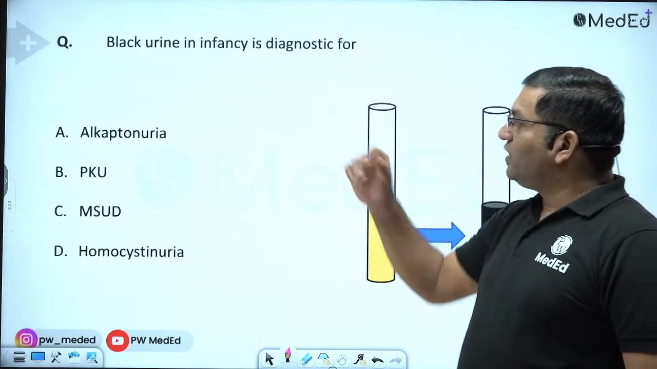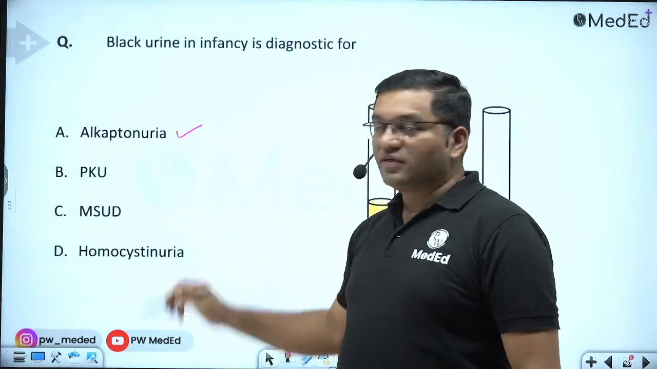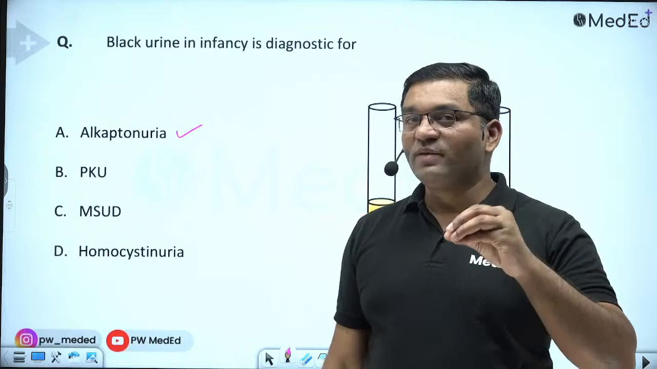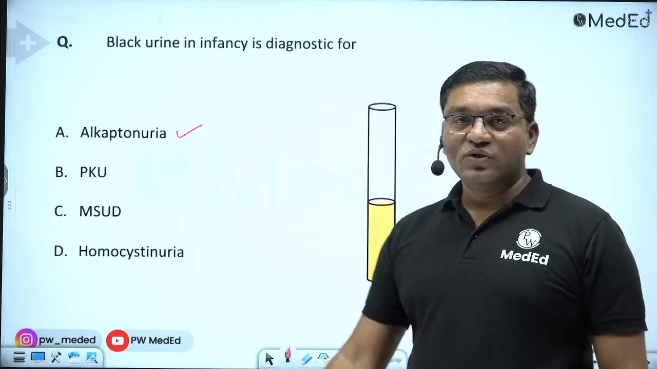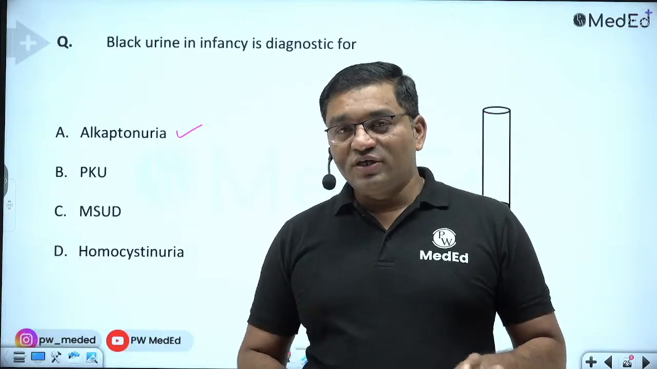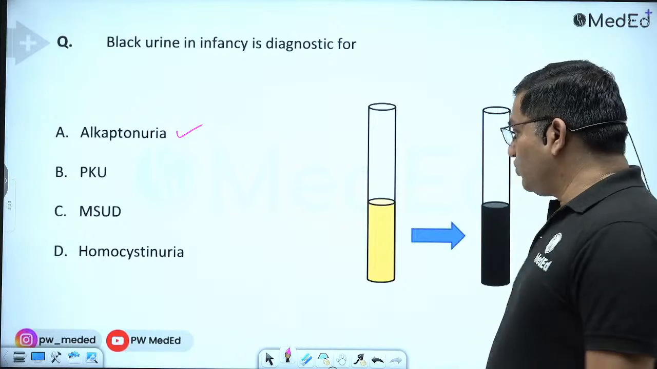Black urine in infancy is diagnostic of alkaptonuria. Alkaptonuria is a homogentisate oxidase defect where alkapton deposits occur in various tissues. Also it is excreted in the urine, and when urine is exposed to air, after some time the urine turns dark in color. So this is a case of alkaptonuria.